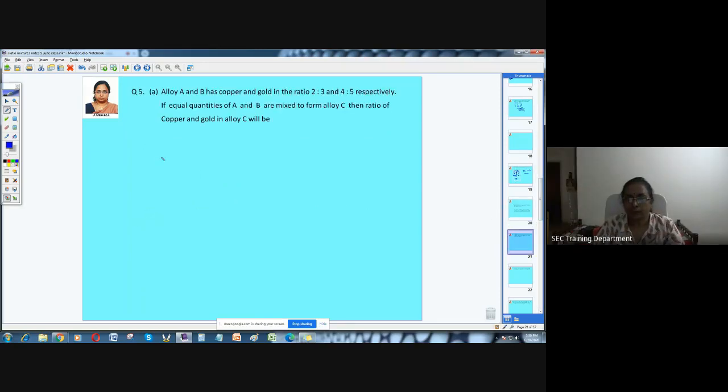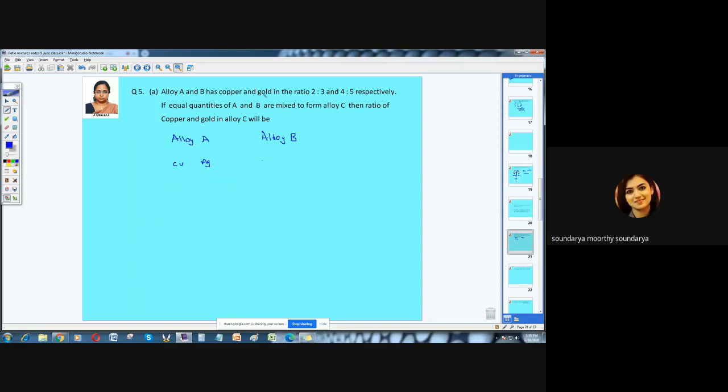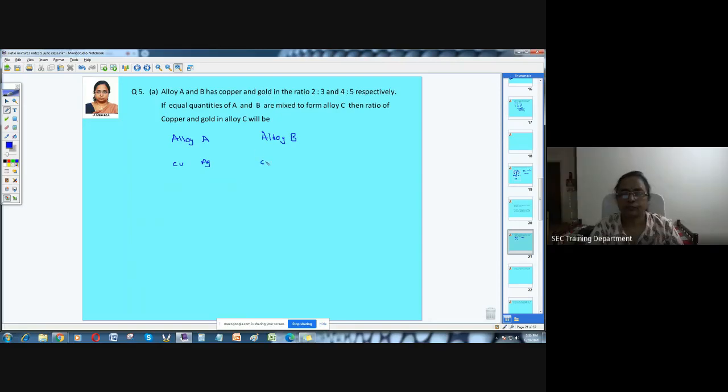Now this is like mixing two different mixtures, alloys. When you're mixing two different mixtures, how are you going to do it? What are the two alloys you have? This is alloy A, and you're going to mix alloy B. When you say alloy A, what is given there? Copper and gold. And the second one? Both are copper and gold.